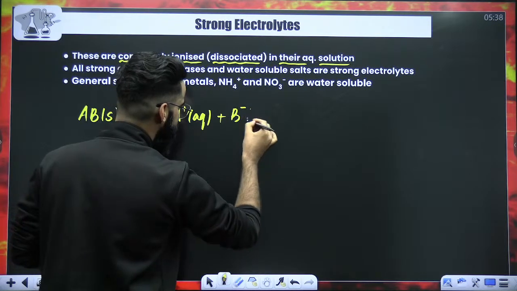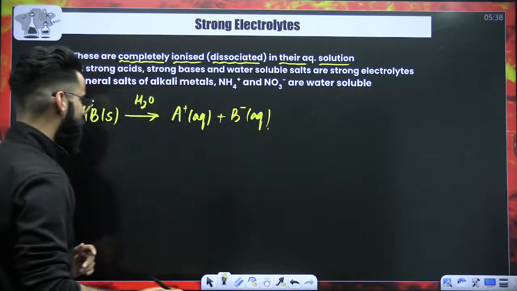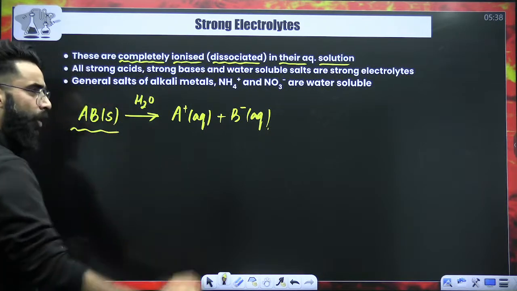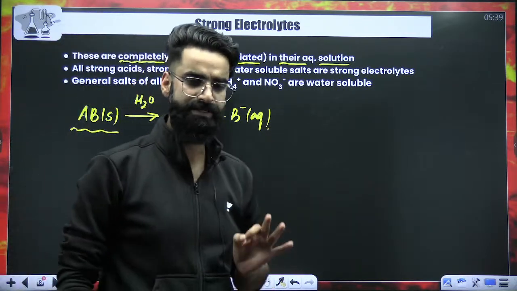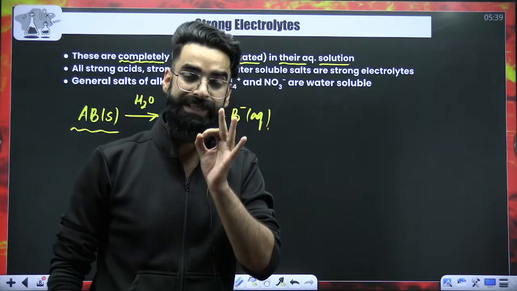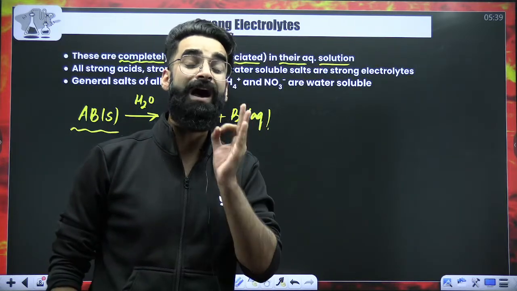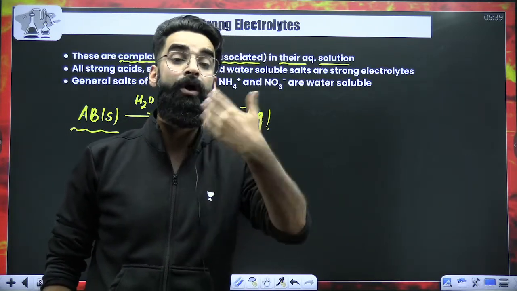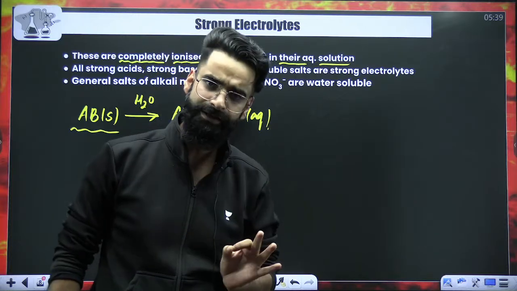It got 100% dissociated into its ions. So I'll be calling this particular electrolyte over here a strong electrolyte. So what is a strong electrolyte? That substance which undergoes 100% dissociation on dissolving in water, right?